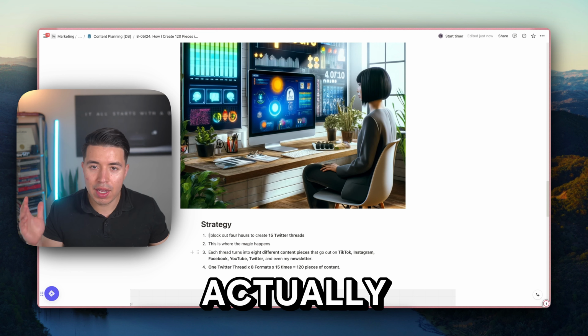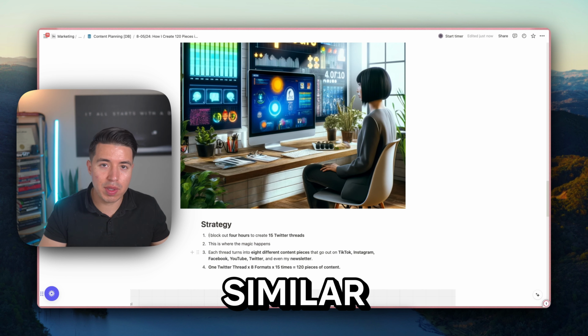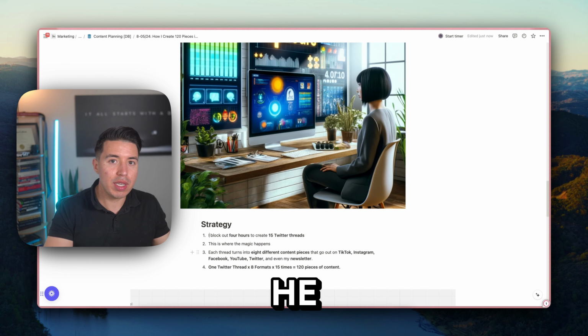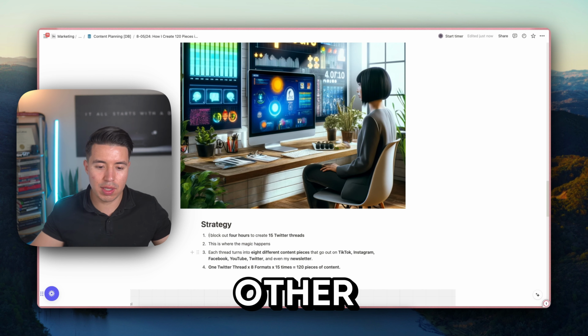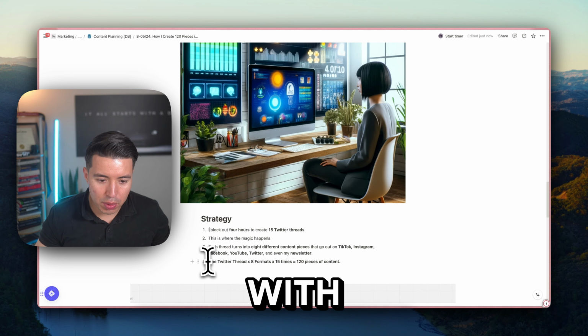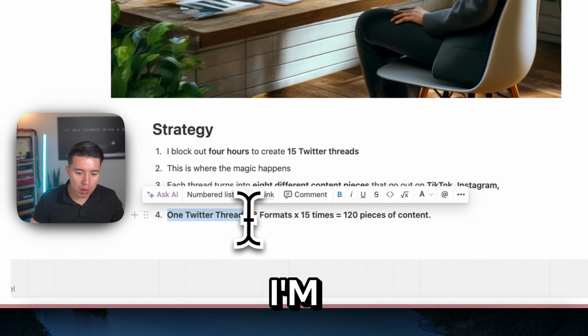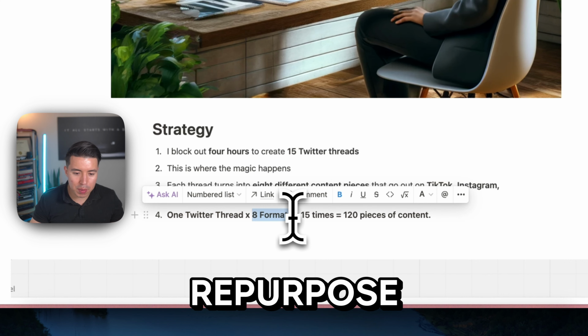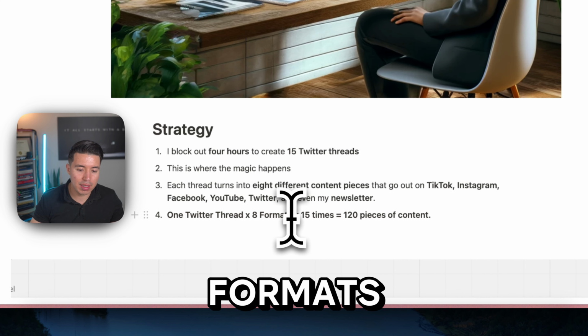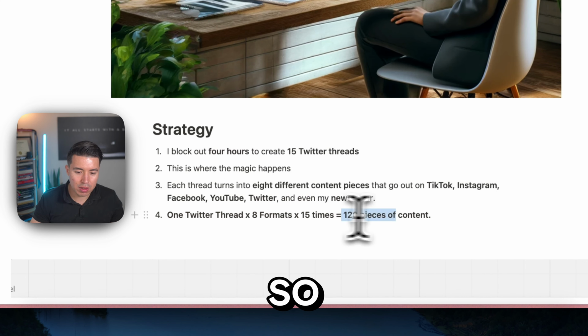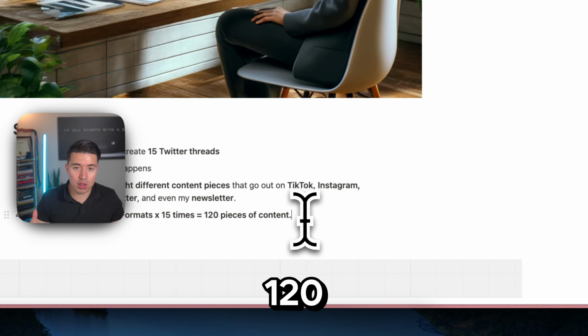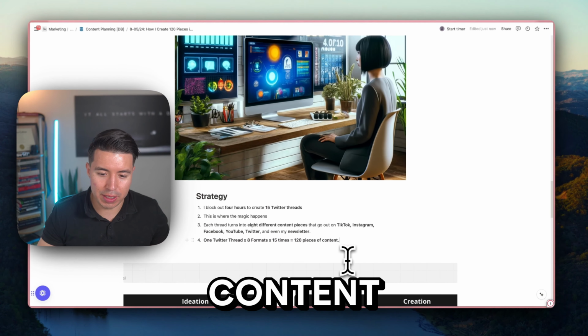And actually, Cole Gordon has a pretty similar system that he talks about where he goes from Twitter to all his other posts. So with this one Twitter thread, I'm able to basically repurpose it into 8 different formats, 15 different times. So that gives me 120 pieces of content.